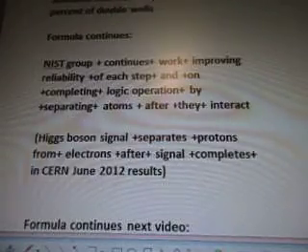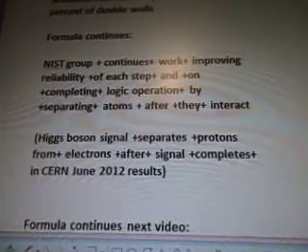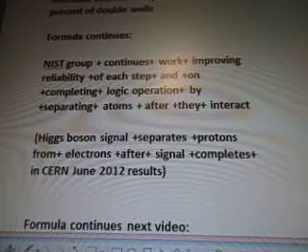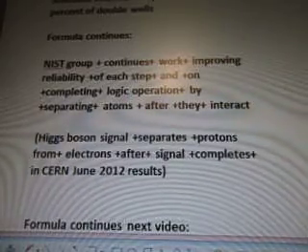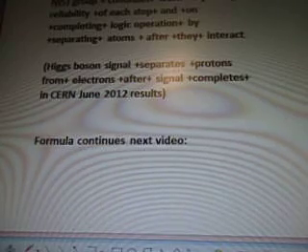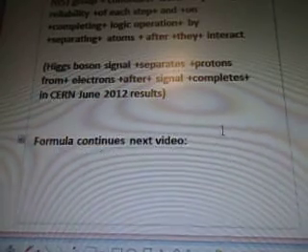NIST group continues work improving reliability of each step, and on completing the logic operation by separating the atoms after they interact. So the Higgs boson signal separates protons from electrons after the signal completes in CERN 2012 results. We can use this, my thoughts.